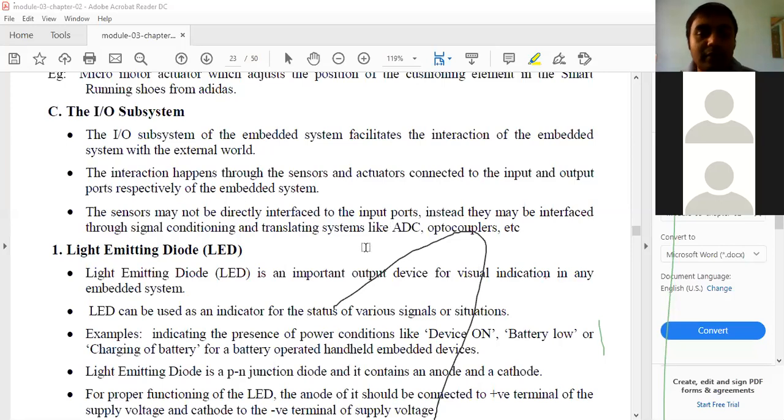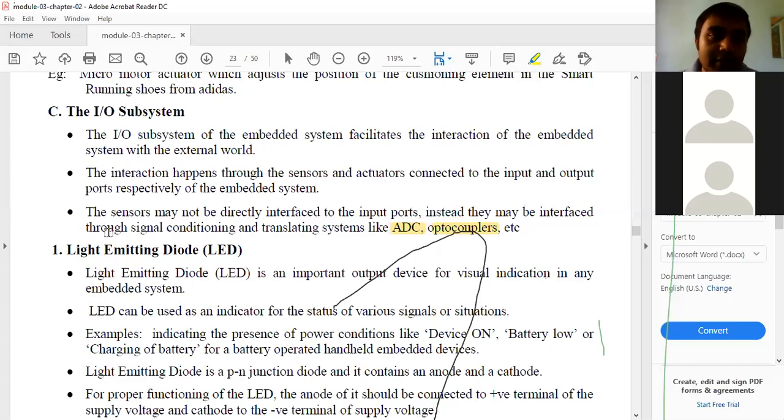As I was saying, the analog signal or the continuous signal that is read by the sensors must be converted into the equivalent digital form. That's why they are connected through the ADC or the optocouplers. Optocouplers are used to check the brightness. Another example is automatic brightness in your smartphone. How is it done? It is connected to the optocouplers. Depending on the ambient brightness, they change the screen brightness. So again, that is an application of the sensors.